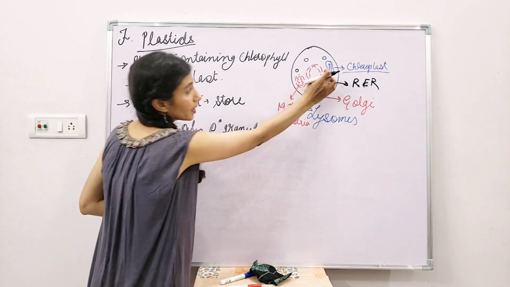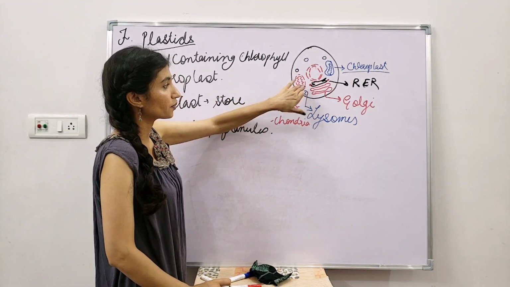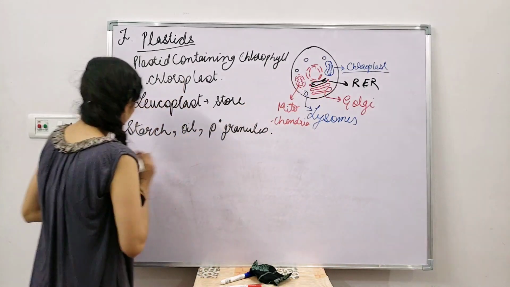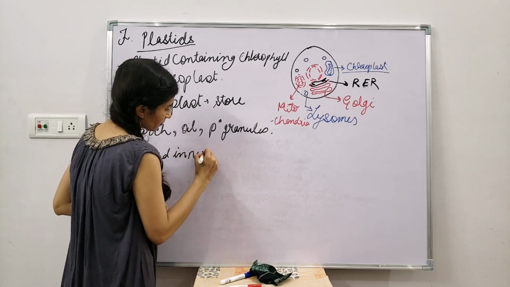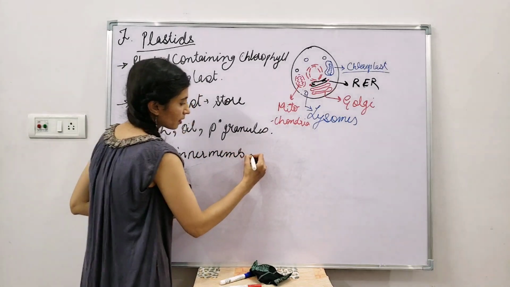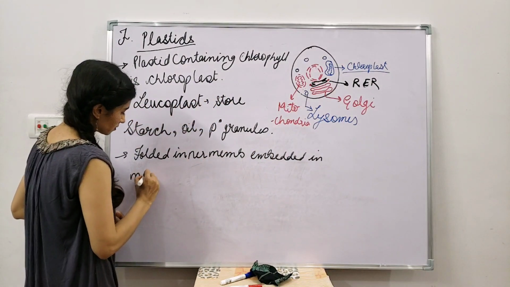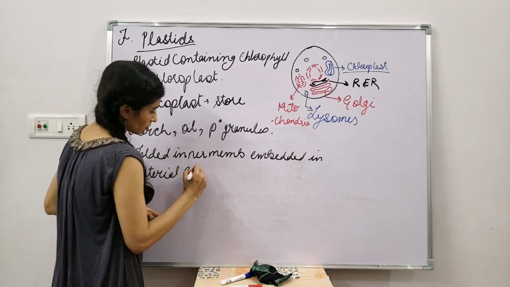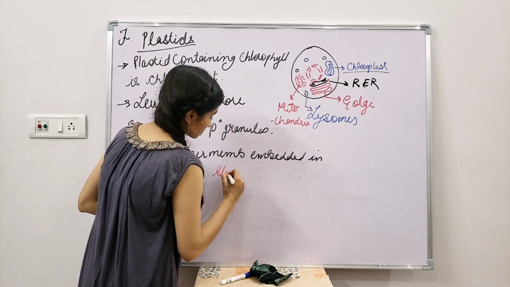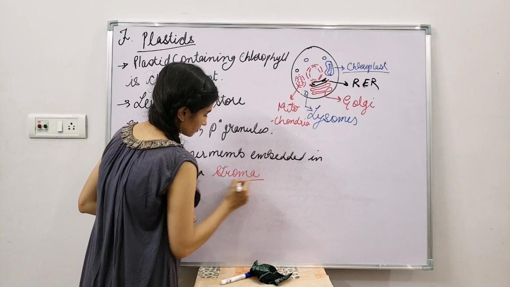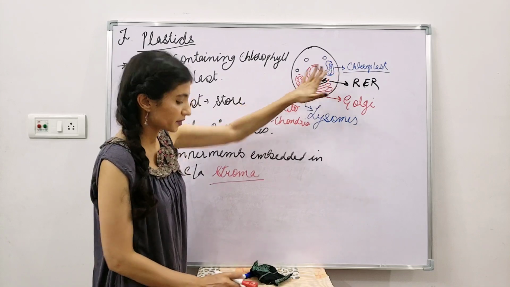Other than that, as I told you that the structure of plastid is very similar to mitochondria. If you just look at the structures, they are very similar, and it has a folded inner membrane embedded in material called as what? Called as stroma. Okay, it is called as stroma, in which this whole inner membrane is being there.